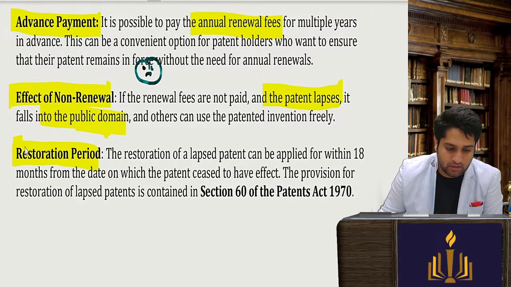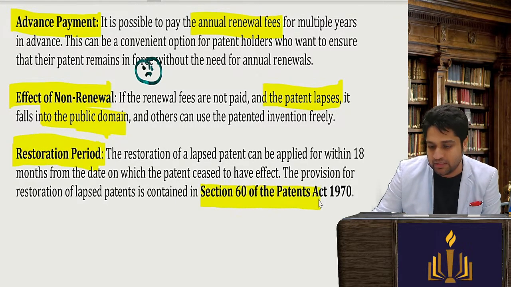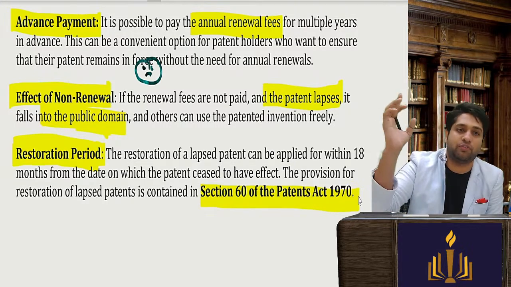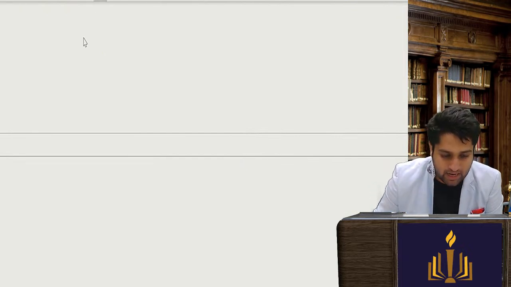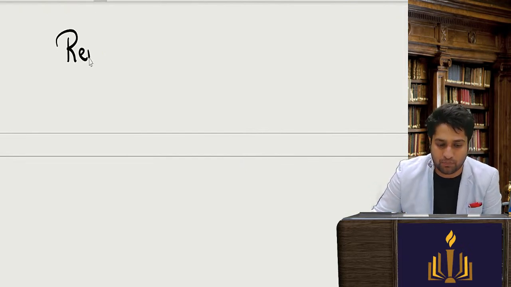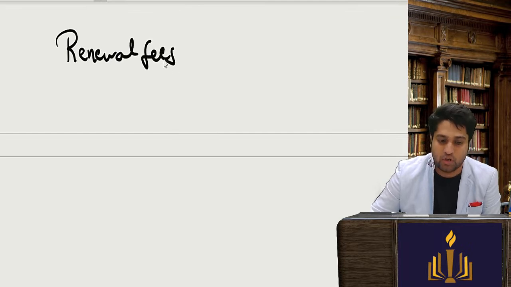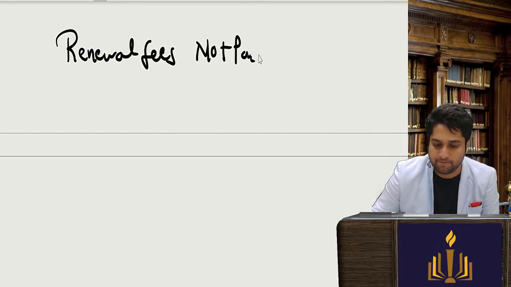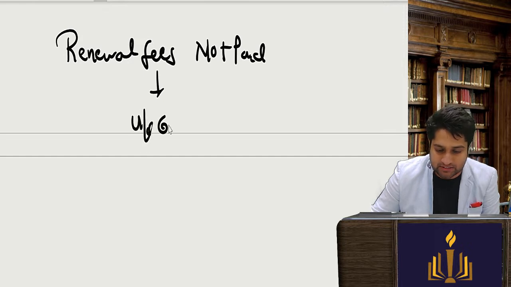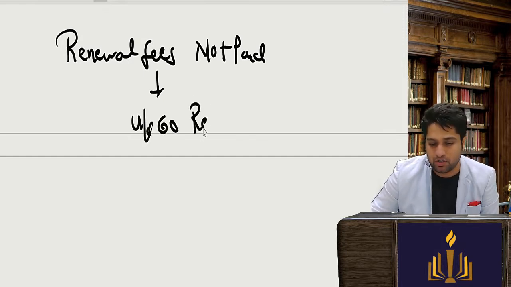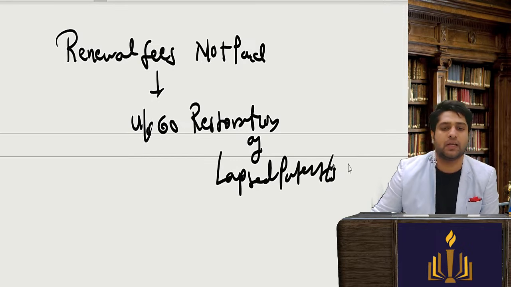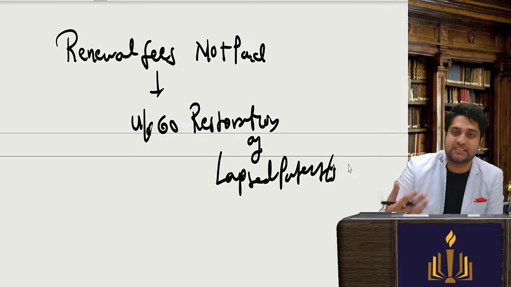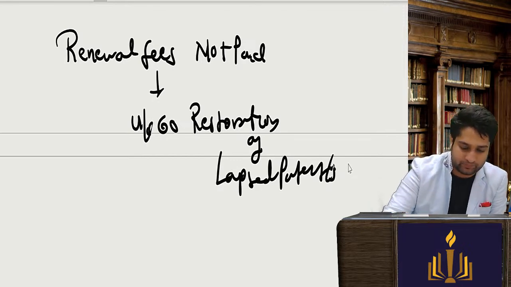Restoration of the patent. Section 60 talks about restoration of a lapsed patent. Now we will see, when the timeline is over and my renewal fees were not paid, then under section 16, I can apply for restoration of the lapsed patent. Clear? We will see when we do section number 60.